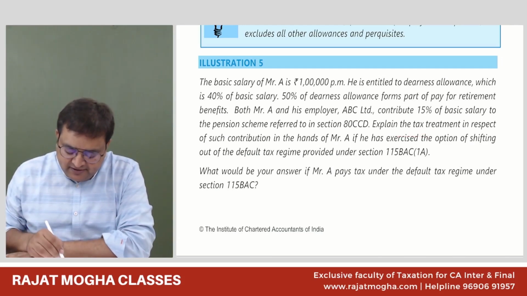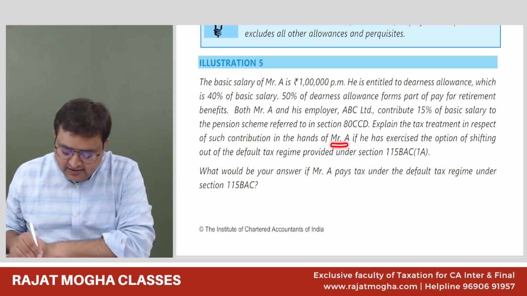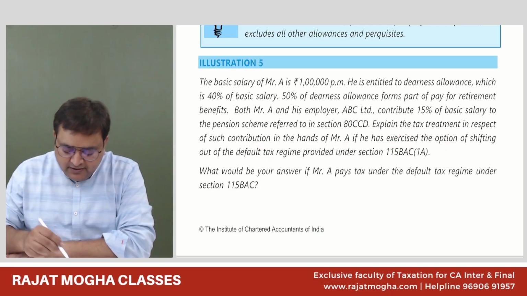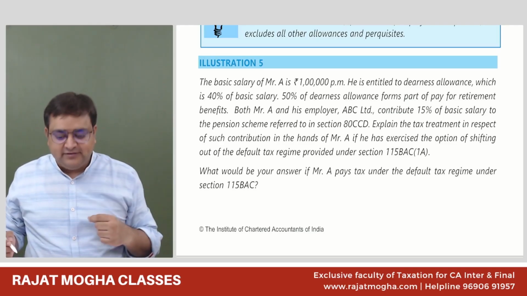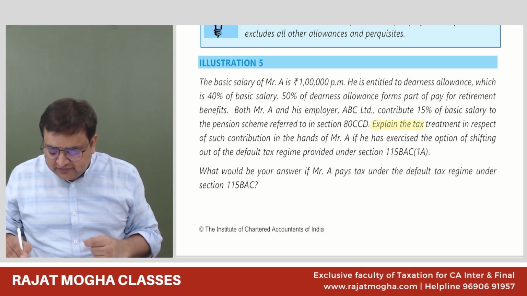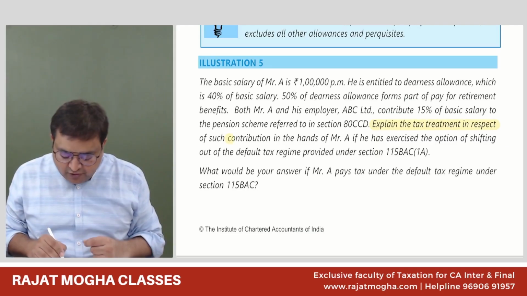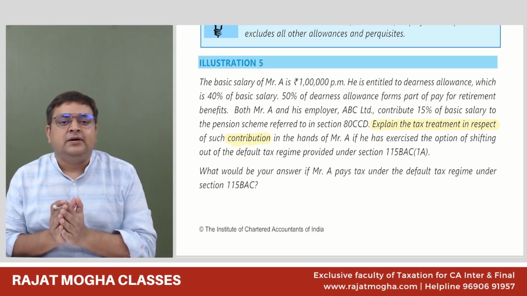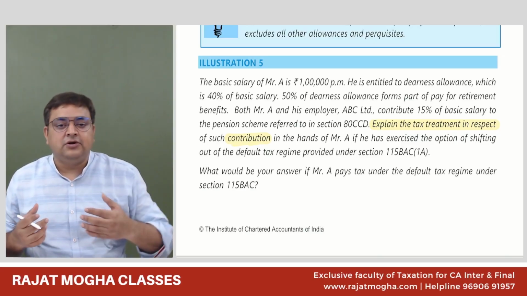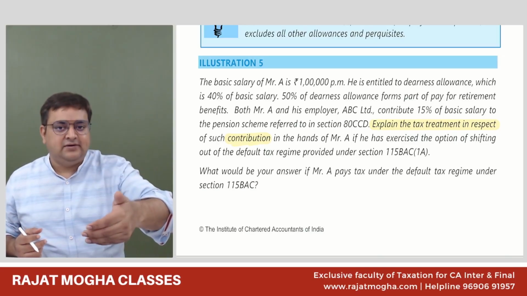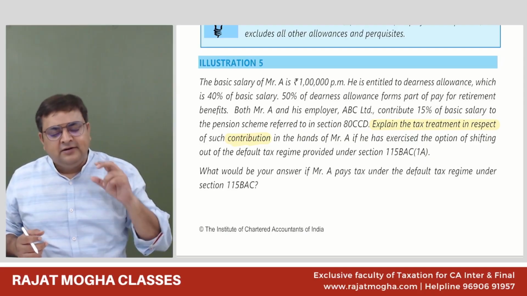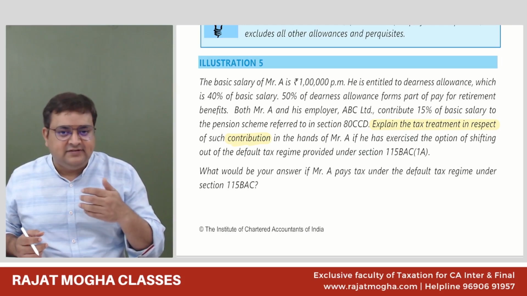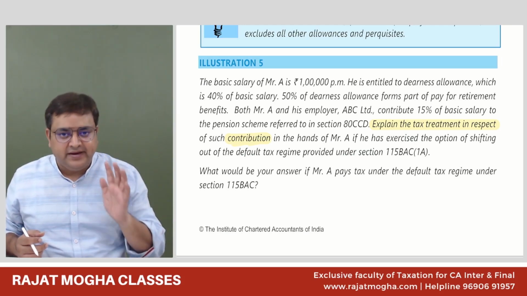Explain the tax treatment in respect of such contribution in the hands of A if he has exercised the option of shifting out of the default tax regime. So what is the question actually asking from us? They are asking to explain the tax treatment in respect of such contribution. What is the deduction which is available? So this question is strictly asking us to compute the deduction of 80CCD and just to tell them, right?